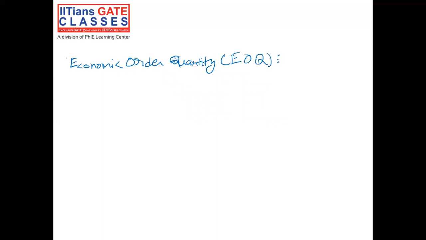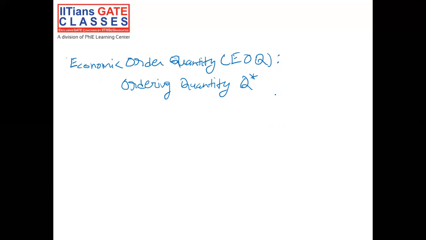So at EOQ or the economic order quantity, the ordering quantity Q star at which holding cost becomes equal to ordering cost and total inventory cost is minimum.